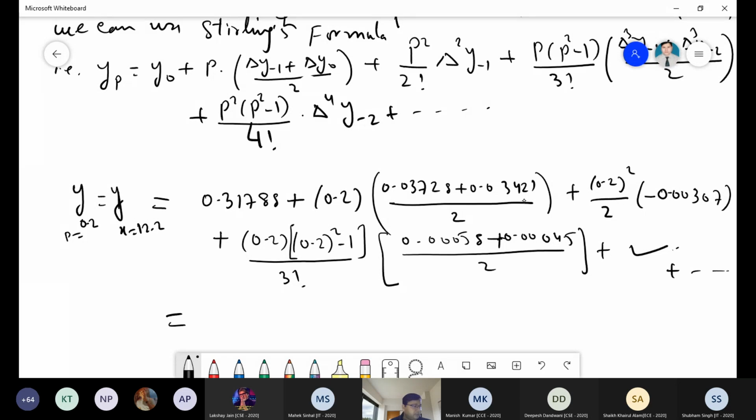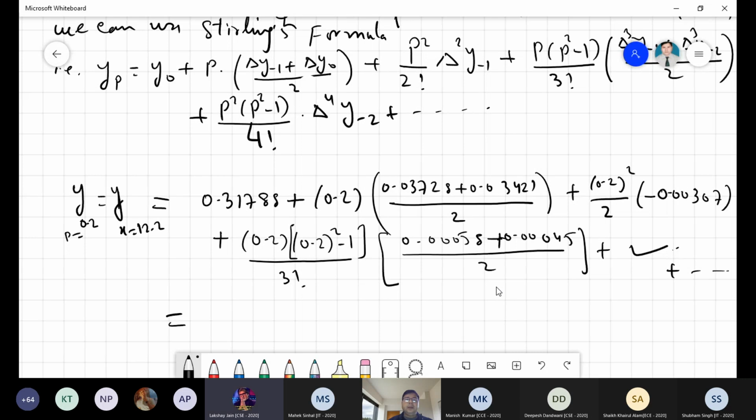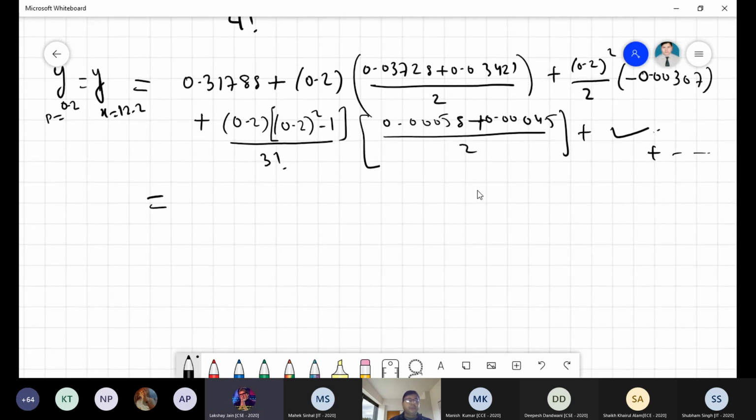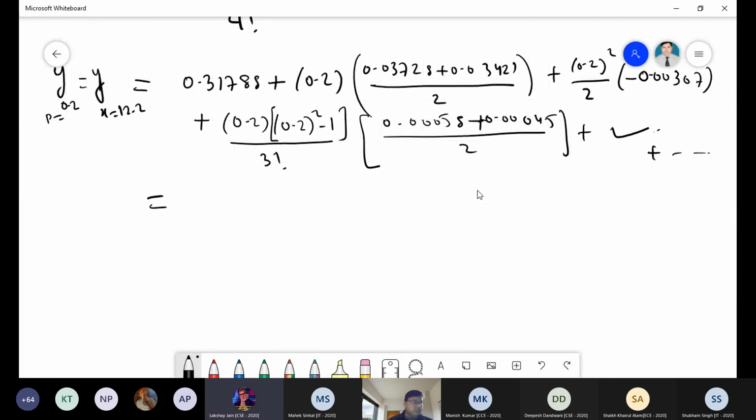So now tell me what is the final value you are getting here? Anyone can tell me? 0.324951, 328. So we are getting 0.324958. Okay, the answer given in the book is